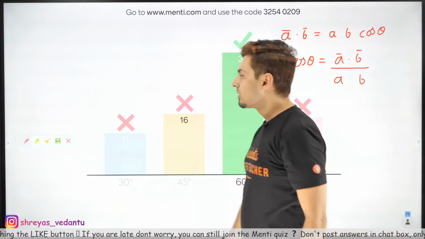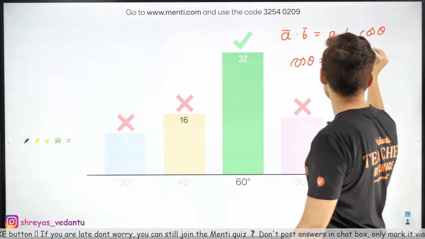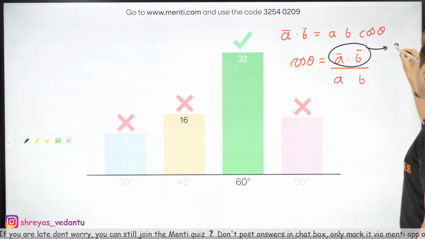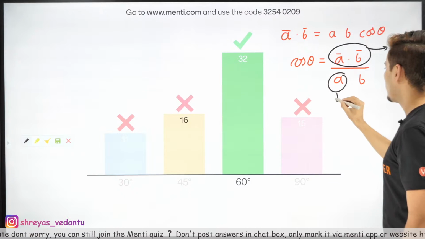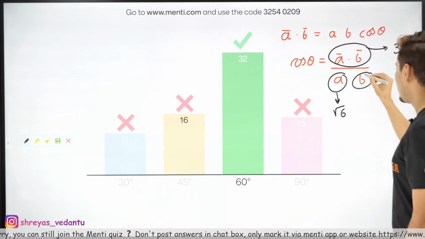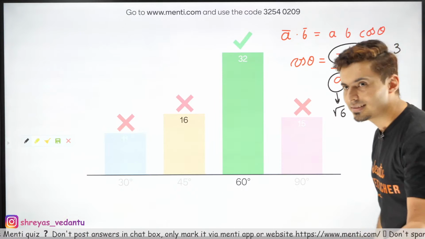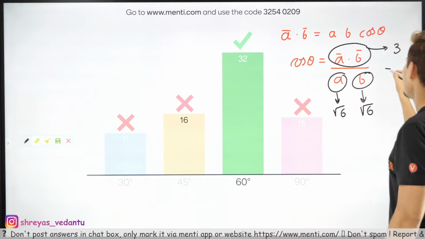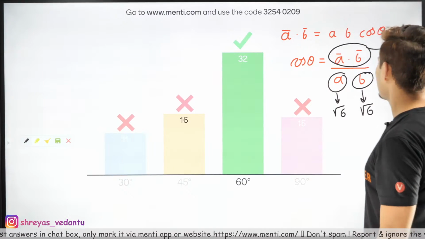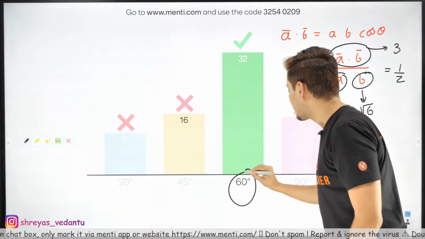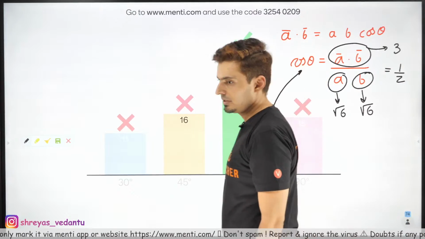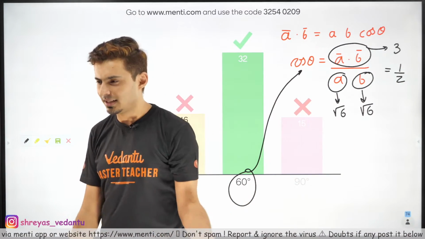I think when you do the math, this value comes out to be 3 and this value comes out to be root 6. This value comes out to be root 6. Root 6 into root 6 comes out to be 6. 3 by 6 is half, whose cos is half, 60 degrees. Hence, that's the answer. Just do that. It's very simple.